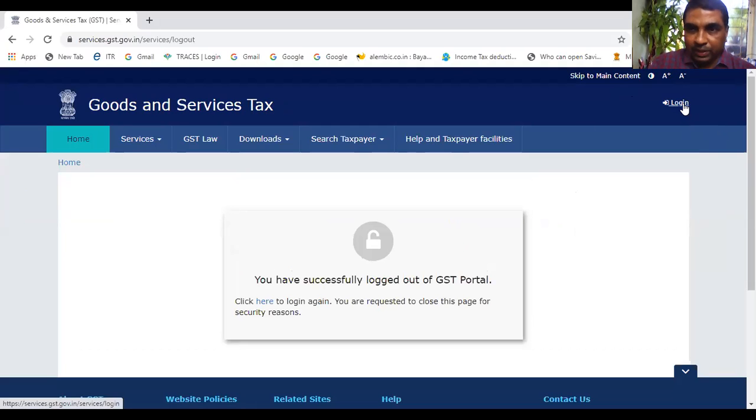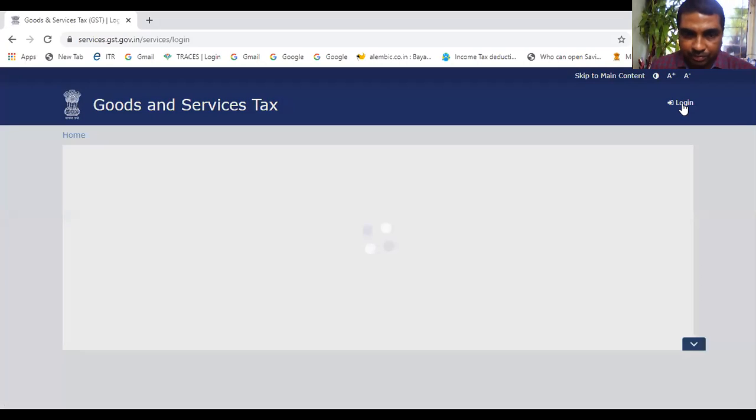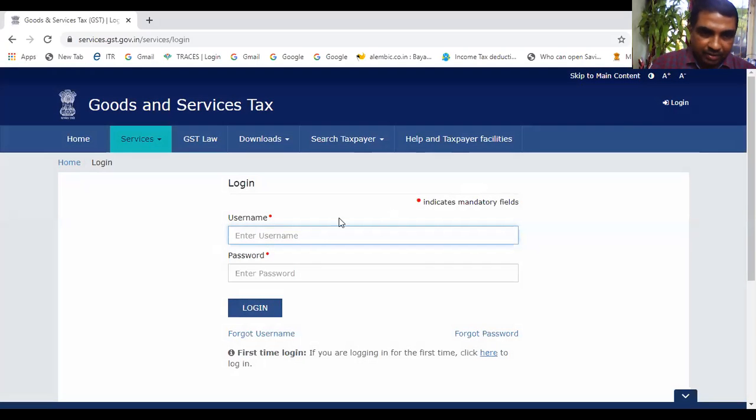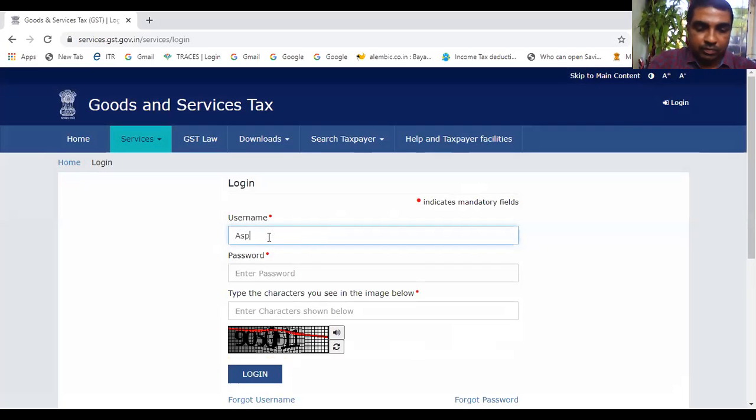Okay, again I will go here, login. Okay, I am typing one more username. Up to this, are you understanding what we are doing? I am typing password now.